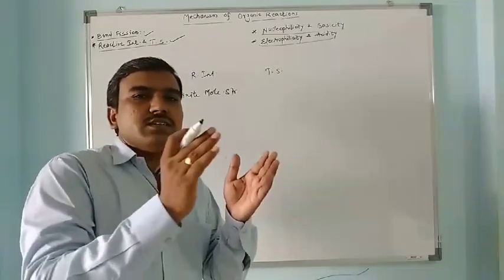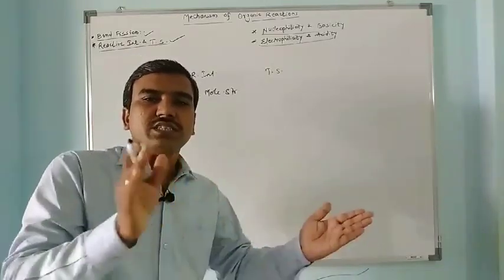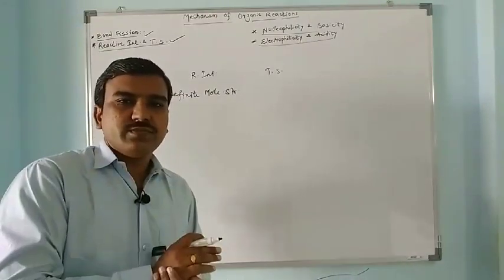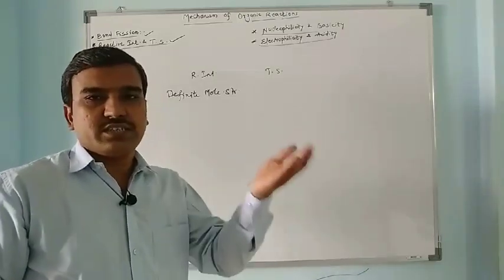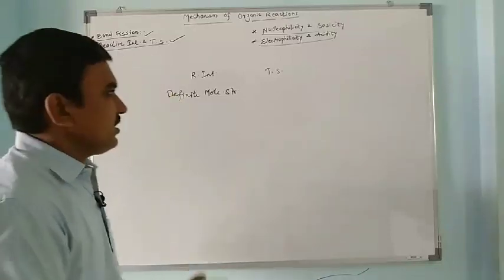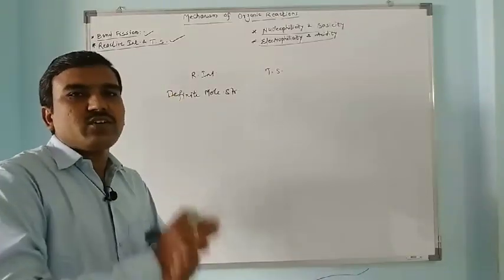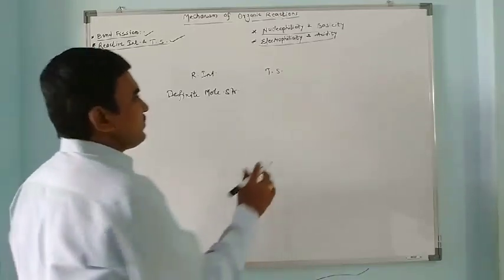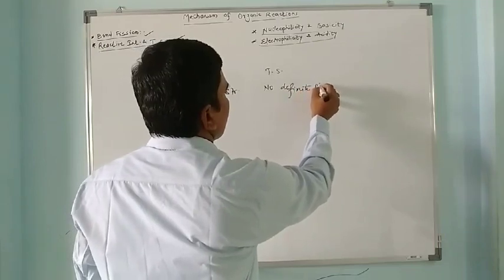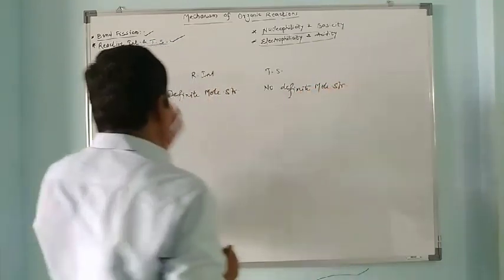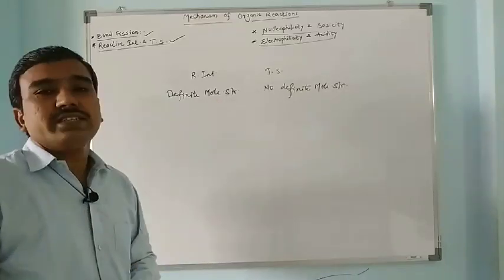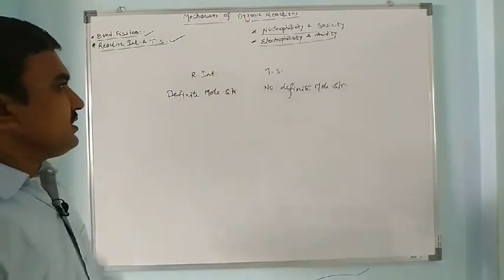It is the highly activated complex just obtained by the combination of reactant molecules. When the reactants collide with each other, it forms a transient complex, a transient species, which is highly unstable, highly energetic, but its molecular structure cannot be determined. It has no definite molecular structure. So these are some fundamental things regarding the reactive intermediates and transition state.